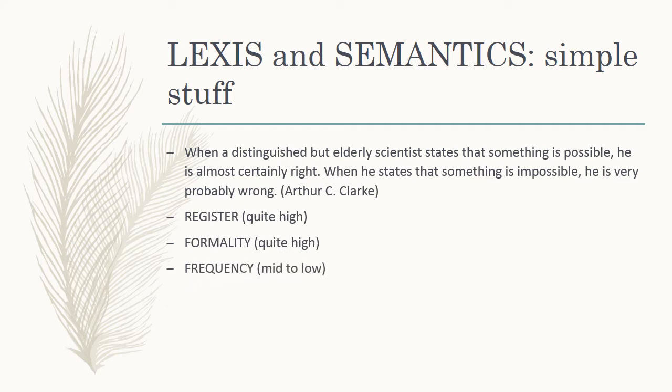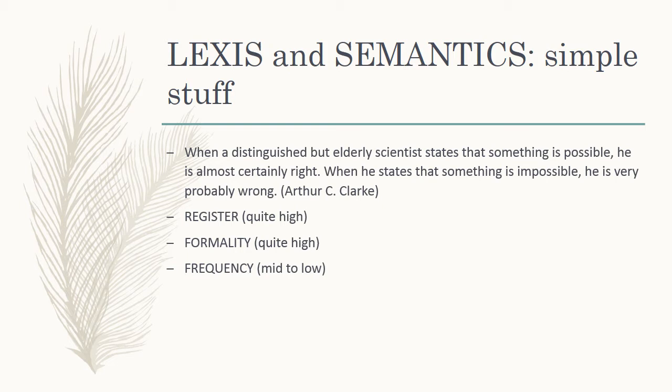Register is pretty high overall. Distinguished, elderly, possible, impossible. These are quite complicated words. Formality is about how official the words are, or how sort of deferential or non-colloquial they are. So we can see that distinguished but elderly is quite an official way to refer to somebody.